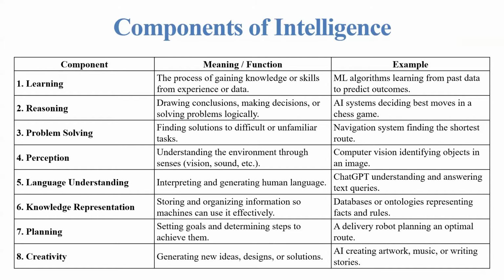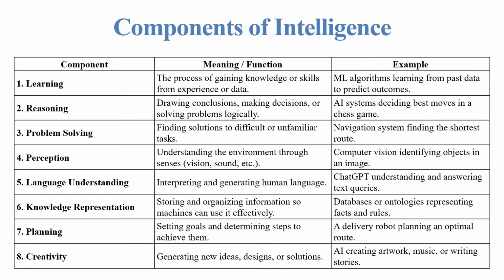Second component is reasoning. It is drawing conclusions, making decisions, or solving problems logically. Example, AI systems deciding best moves in a chess game. Next component is problem solving, which is finding solutions to difficult or unfamiliar tasks.